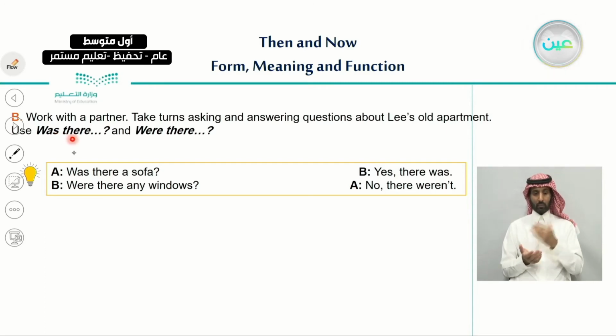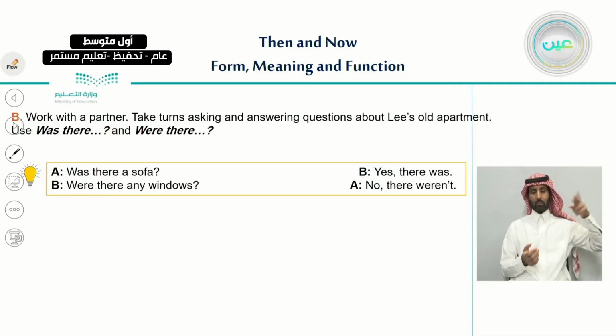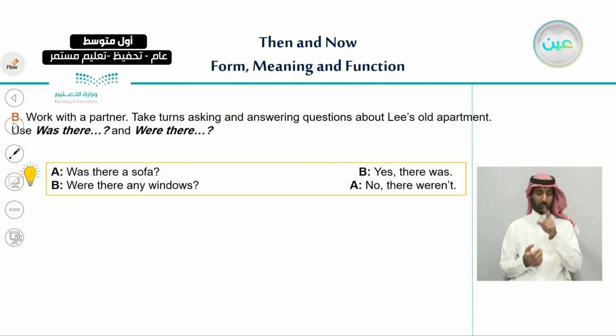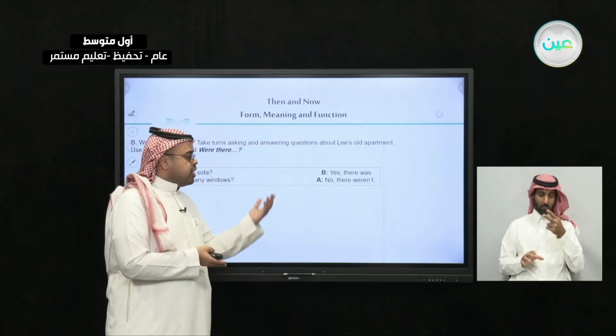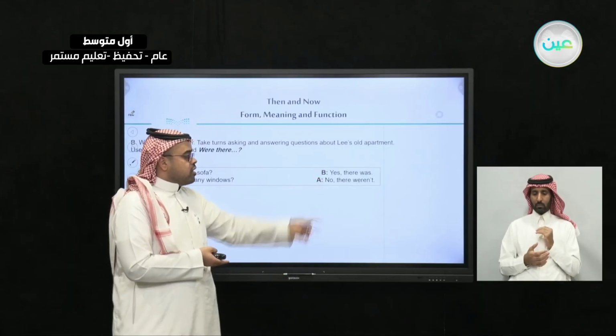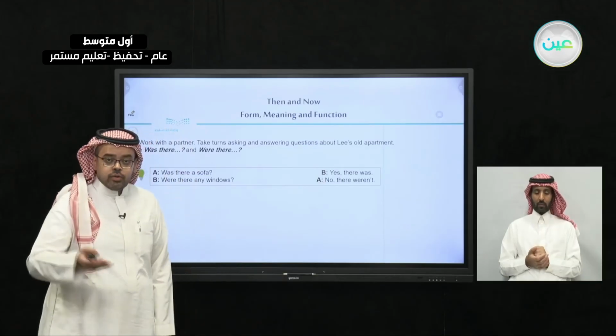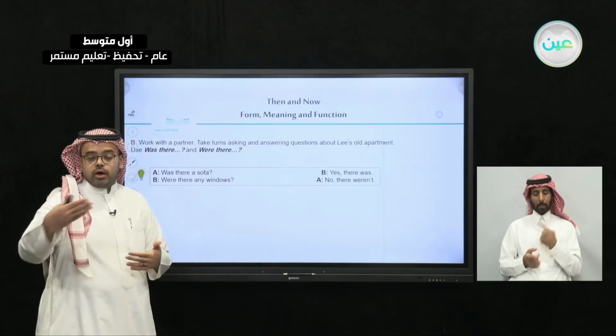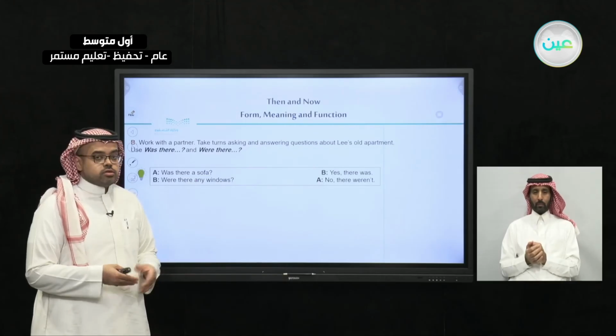and use was there and were there. So for example, you can ask yourself this question: was there a sofa? And he is going to have to look at the pictures, and he can answer you by saying, yes, there was. Also, you can take turns. So now it's his turn to ask you.